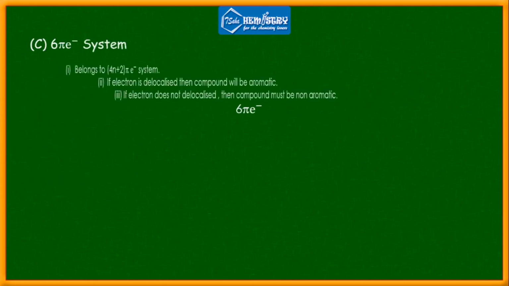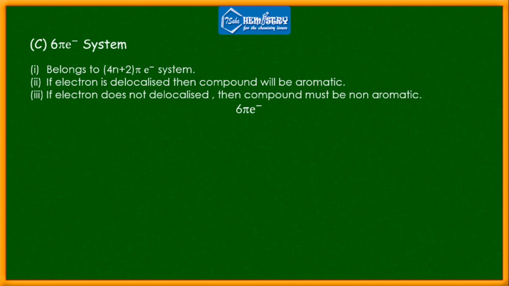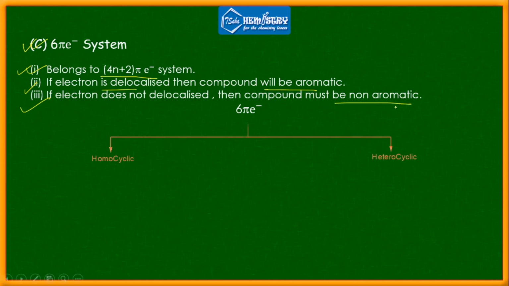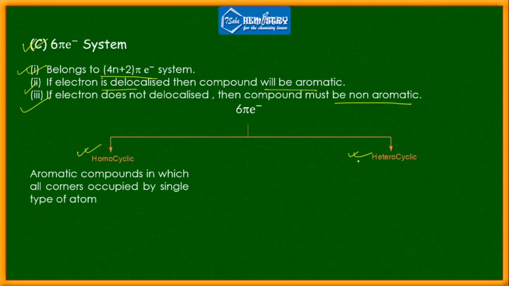Now we have the 6 pi electron system. In case of a 6 pi electron system, it belongs to 4n plus 2 again. If the electrons are delocalized, then the compound will be aromatic. If not, then the compound should be non-aromatic. Now 6 pi electron systems have two types: one is called homocyclic, the second one is called heterocyclic. What is homocyclic?